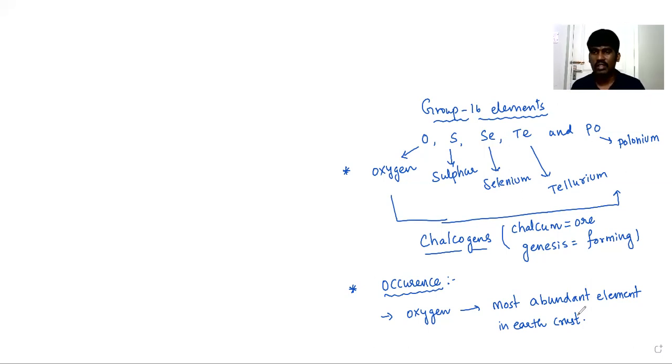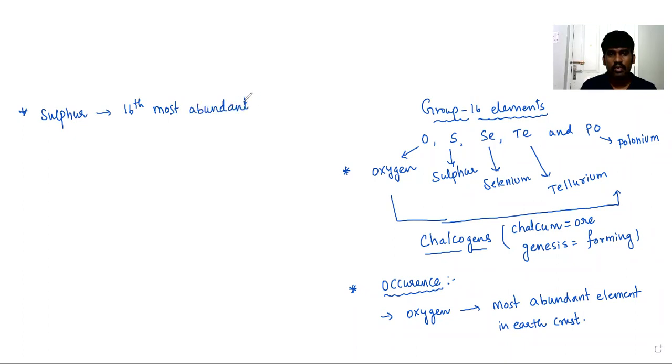But most of this oxygen is available in the form of oxides as well as in the form of an allotrope of oxygen, that is nothing but ozone. Ozone is an allotrope of oxygen. When it comes to the second element, sulfur, it is the 16th most abundant element in the Earth crust.